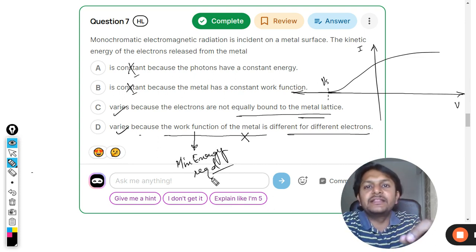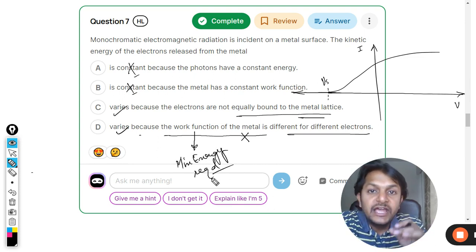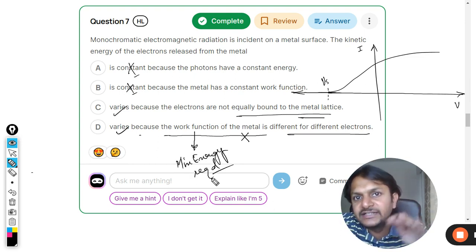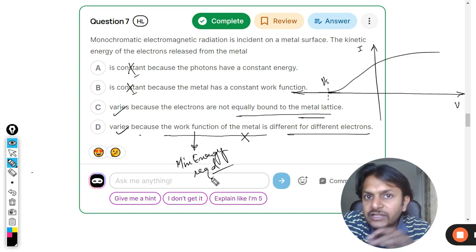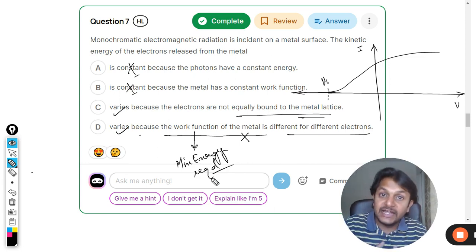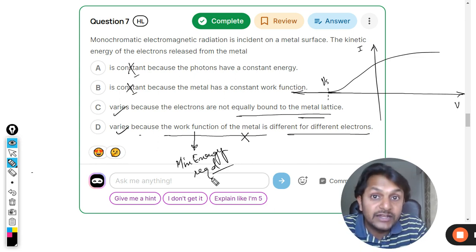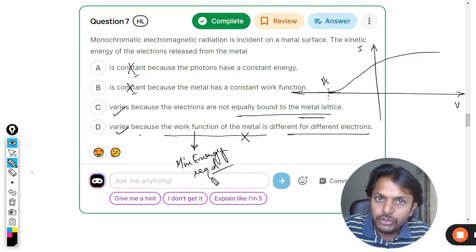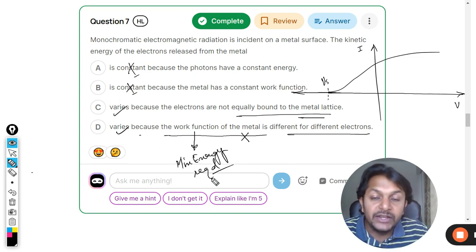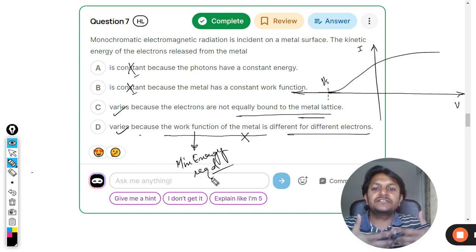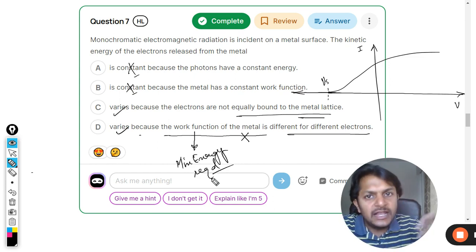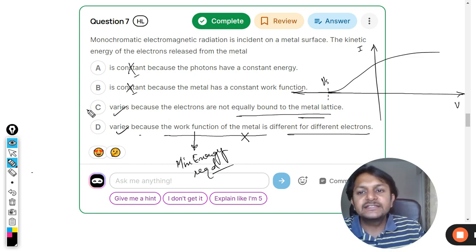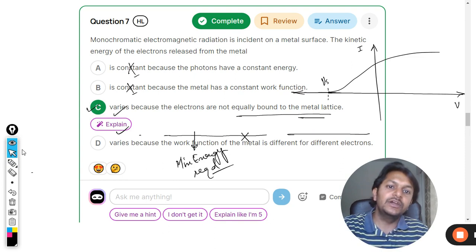and it is defined as the minimum energy required by the electron to jump out of the metal lattice. It means that you're talking about the electron which is most loosely attached inside the material. All other electrons will be bound in the lattice, but they would be needing more energy to get out. That is why they would have lesser kinetic energy when they come out, because the photon was having constant energy every time. So more energy is wasted in coming out of the lattice, lesser is the kinetic energy with which the electron is moving now. That is why C will absolutely be the correct answer for this question.